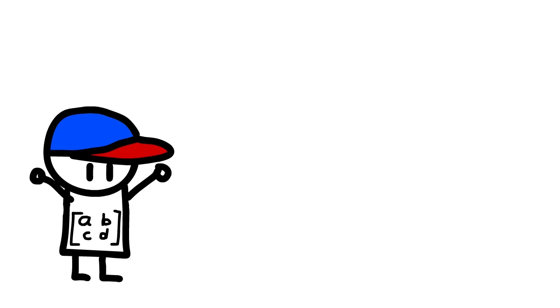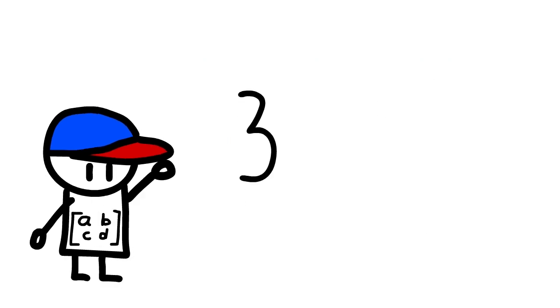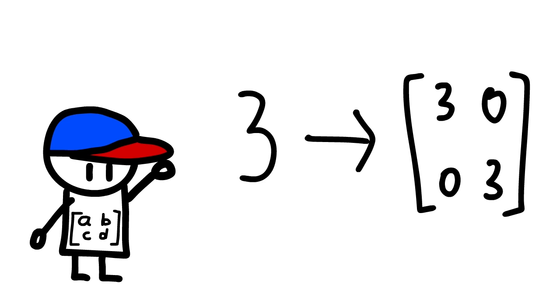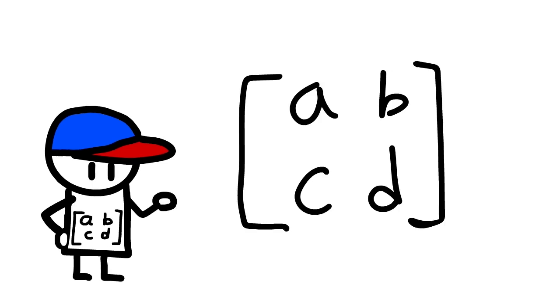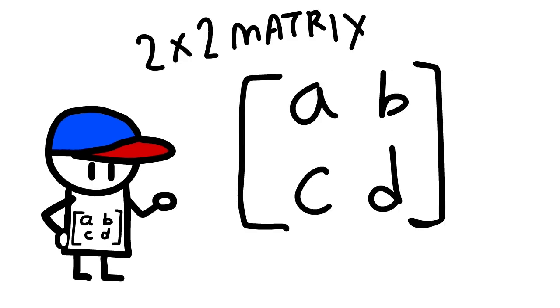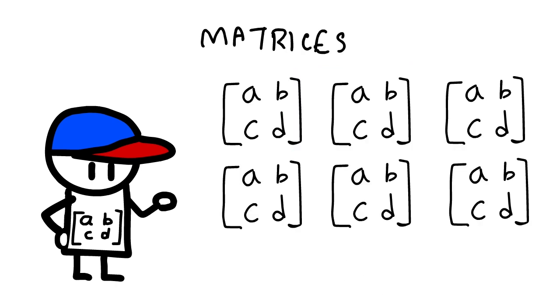In our case, that universe happens to be the set of 2 by 2 matrices, and 3's equivalent version there looks like this matrix. We can read it as the matrix with the rows 3, 0 and 0, 3. But I'm getting ahead of myself. What's a matrix? A matrix is just a table of numbers. A 2 by 2 matrix means that it has 2 rows and 2 columns. Matrices is just the plural of matrix.